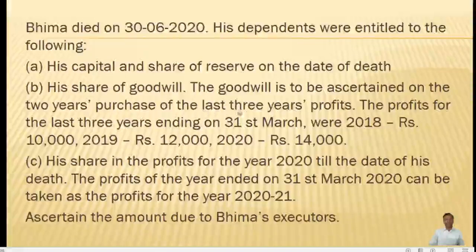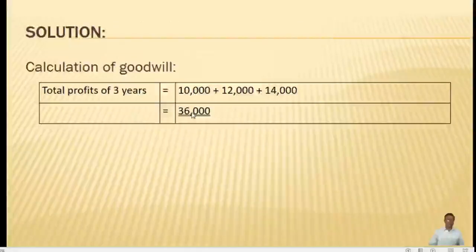Here there is no mention of average profits. So simply we have to take the last 3 years profit, only add 3 years profit. It is not the average profit. So that is why here only the 3 years profit is taken, that is 36,000.